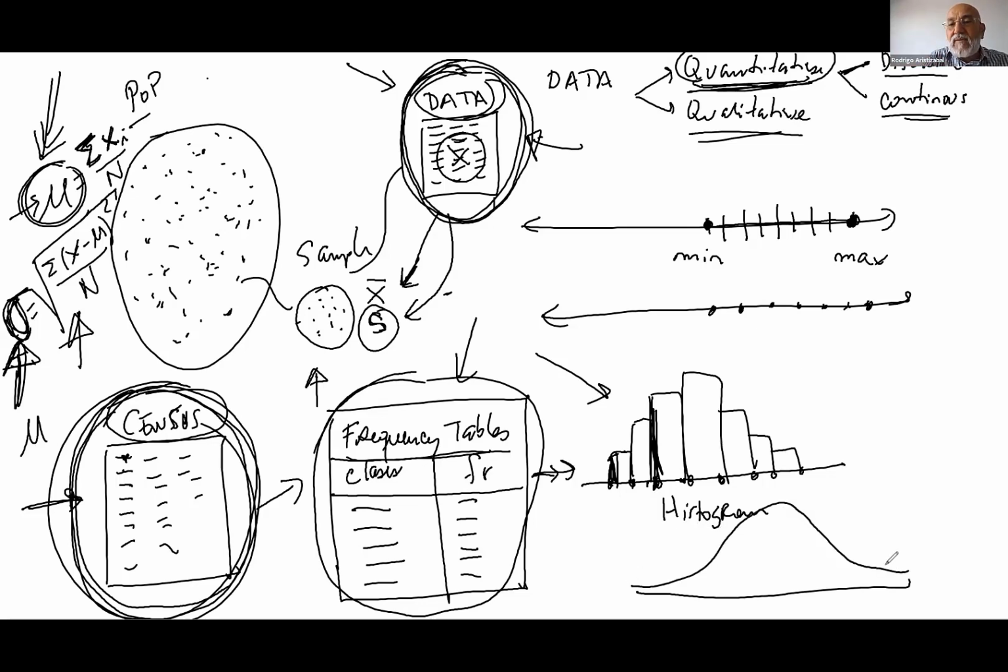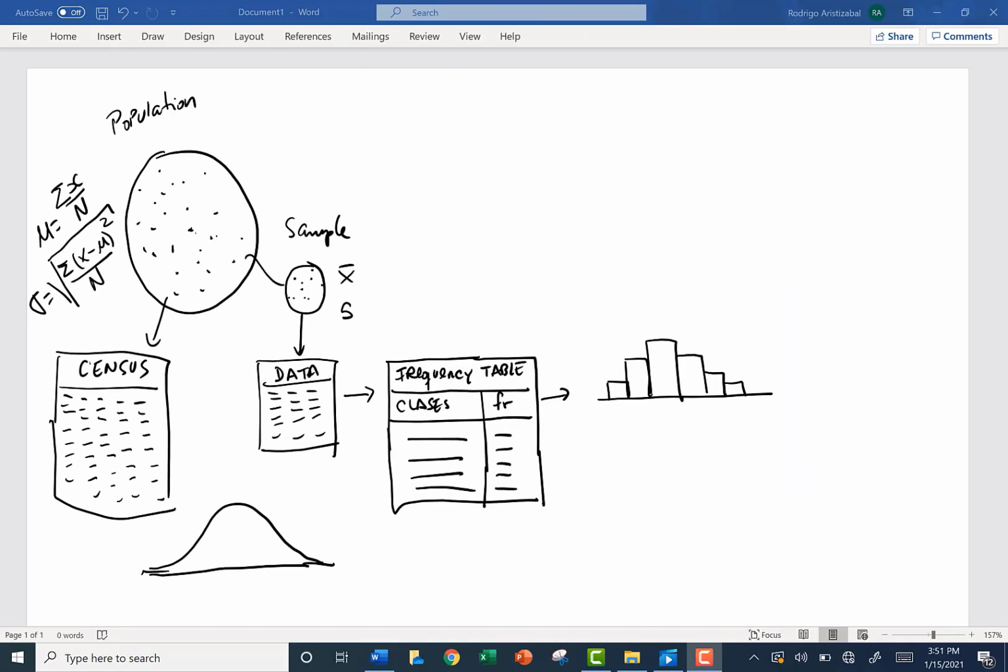It's a theoretical curve. Do you know the name of this curve? A bell curve. Let's review a little bit. In this population, we have one characteristic to study. If we measure this characteristic in all members of the population, we get a census. This data receives the name of census. But if we select a sample, and if we measure the same characteristic in the sample, we obtain sample data.